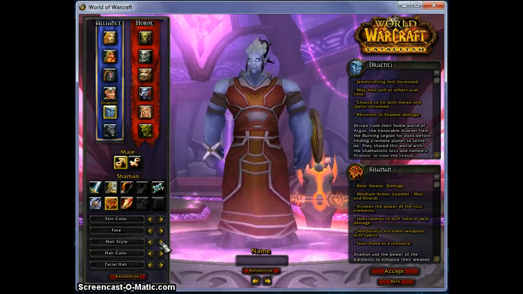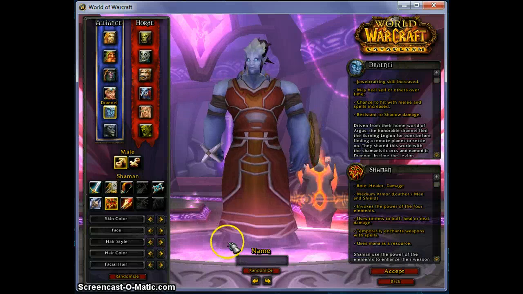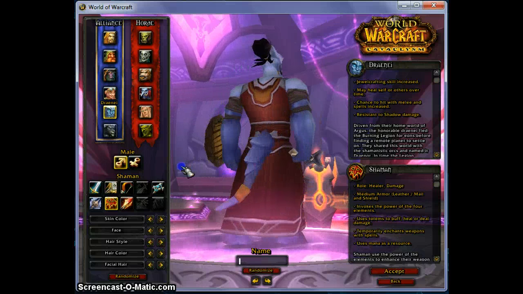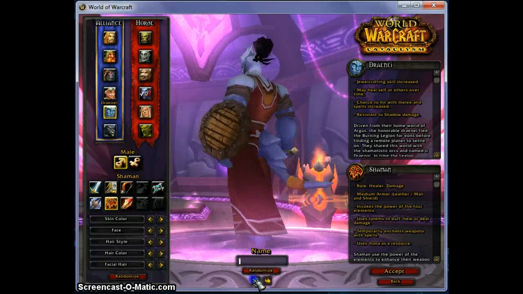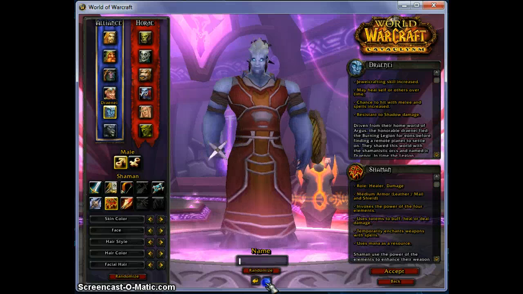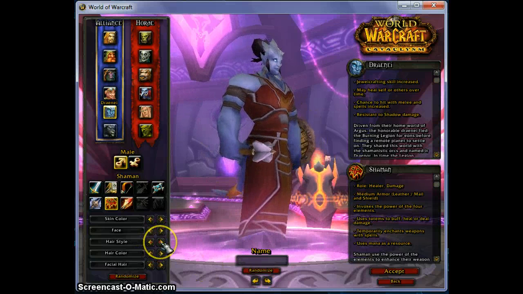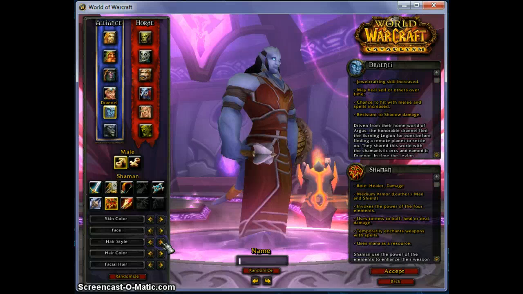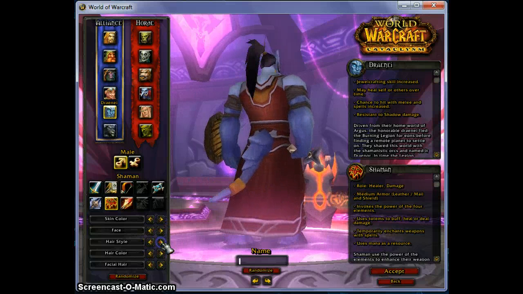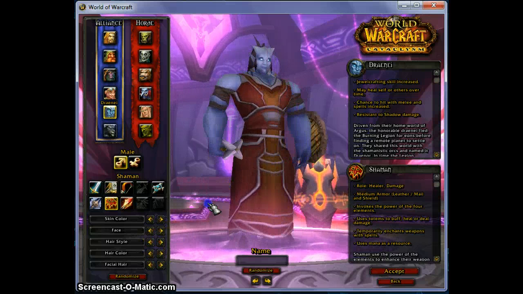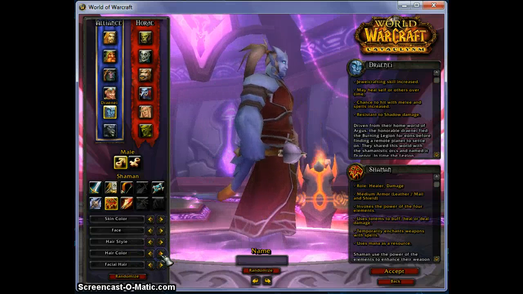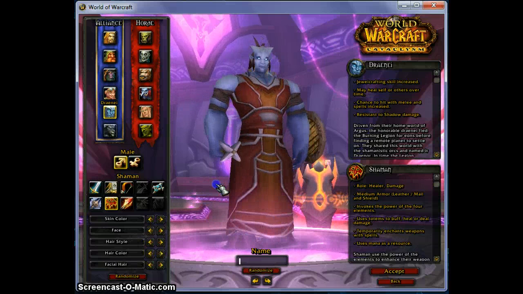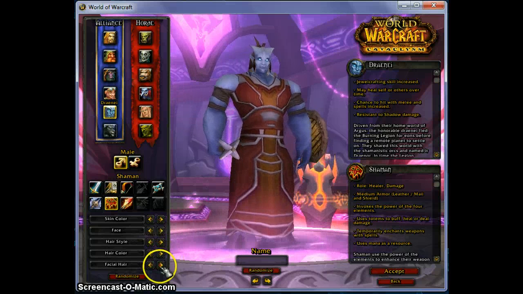Now, you're thinking, well, I can't really see what that hair looks like. Well, that's okay. Just simply click and drag to rotate your character around to get a good view of what they might look like. Or you can use these little rotation buttons here. These work as well. Okay, so I've got my hairstyle. Actually, I don't like that hairstyle. Let's go with... oh, there you go. That looks awesome. Okay, then the next thing to do is choose my hair color. So let's go with, oh yeah, sort of a red color. That's cool. And then facial hair.